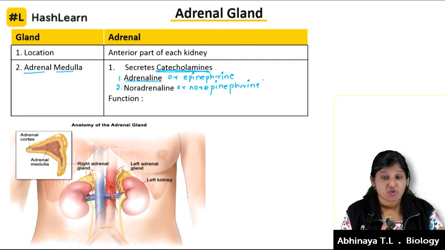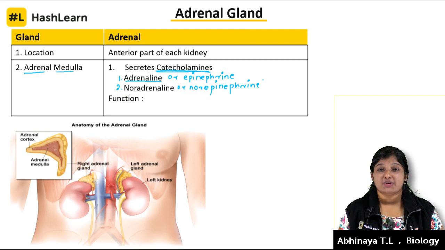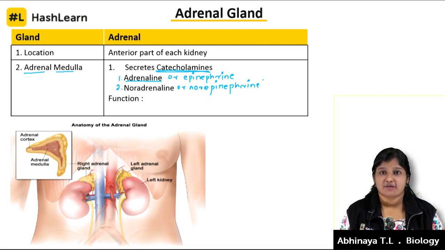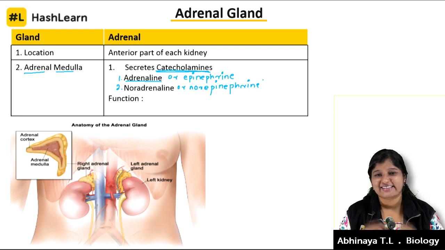Piloerection is nothing but goosebumps, where all the hairs on your hand stand up. Sometimes you also feel nauseated if you have too much BP. That means you're into a stress stage, or you're running from the chase of a robber. So all these things happen.